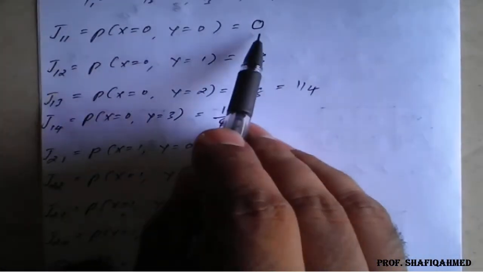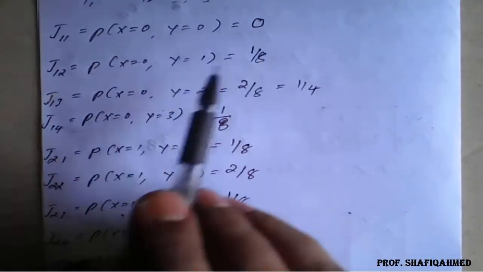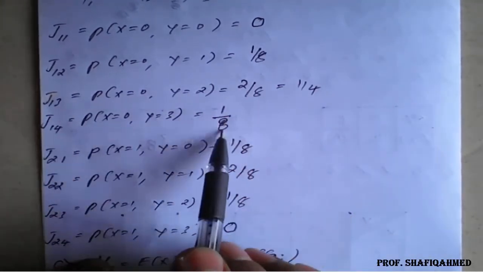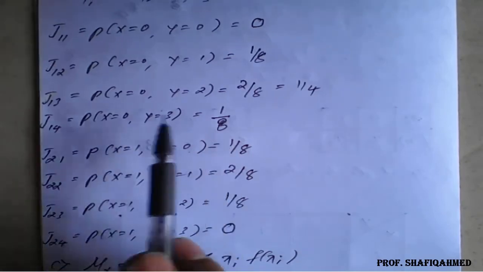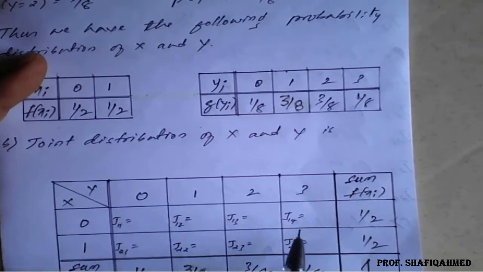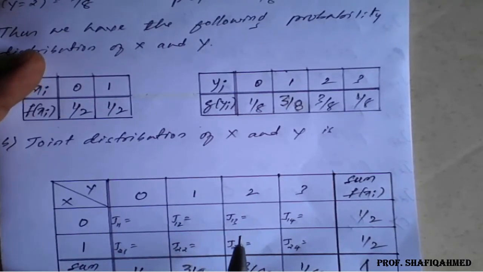So J11 value is 0, J12 is 1 by 8, J13 is 1 by 4, J14 is 1 by 8, J21 is 1 by 8, J22 is 2 by 8, J23 is 1 by 8, and J24 is 0. All these values we have to substitute in this table to complete the distribution table for x and y.